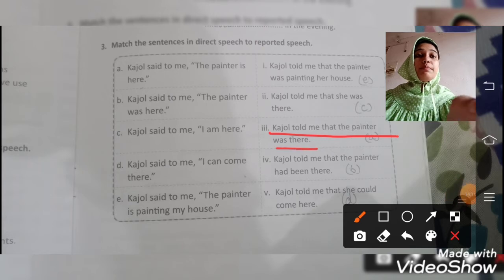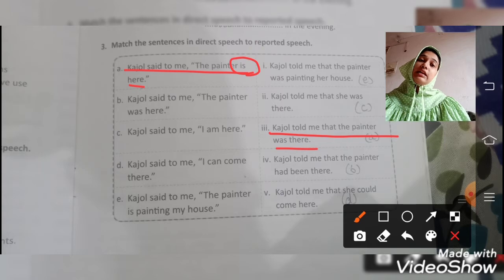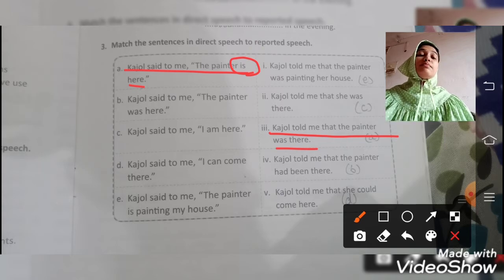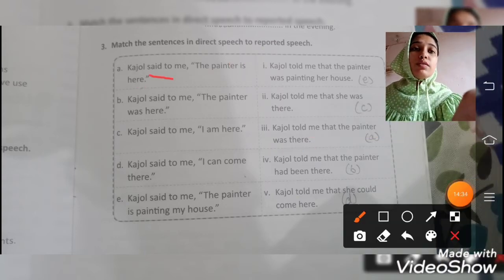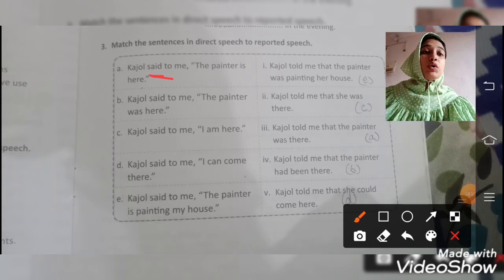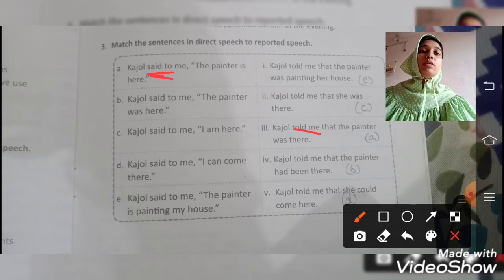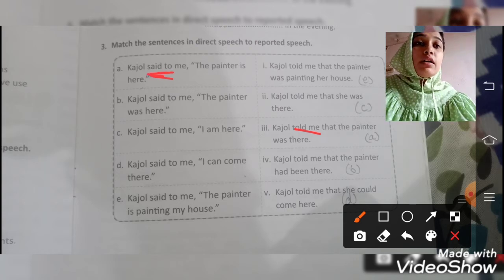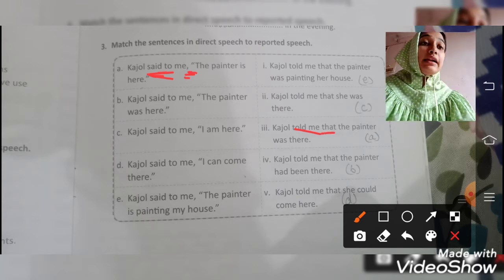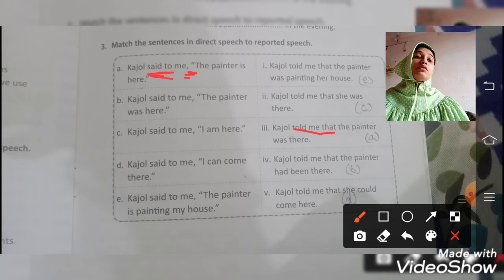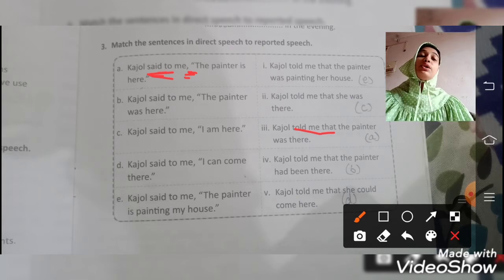Kajol told me that the painter was there. Is will turn into was, as we discussed, simple present will turn into simple past. Kajol said to me. Again, here whenever the word to is being used, we have to use told. So for said to we will use told me. Now again here we will use that. Told me that. For reported speech you generally have to use that.